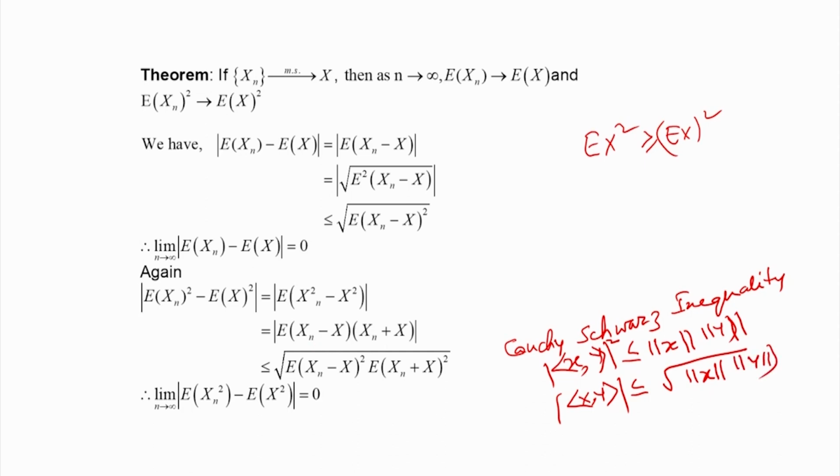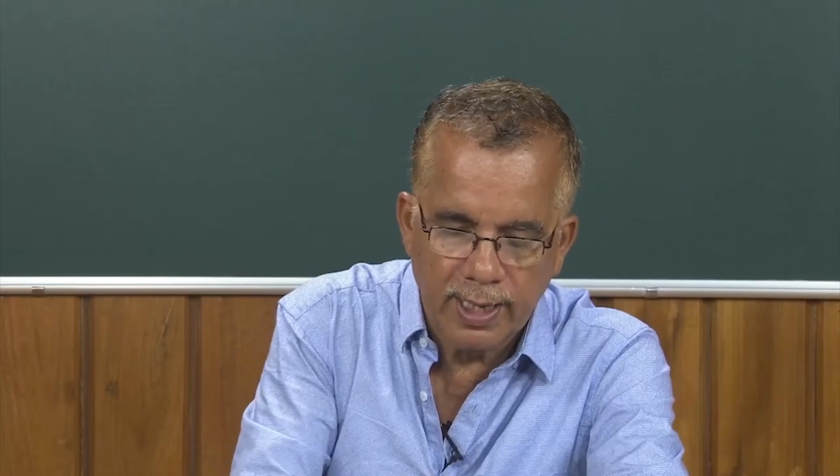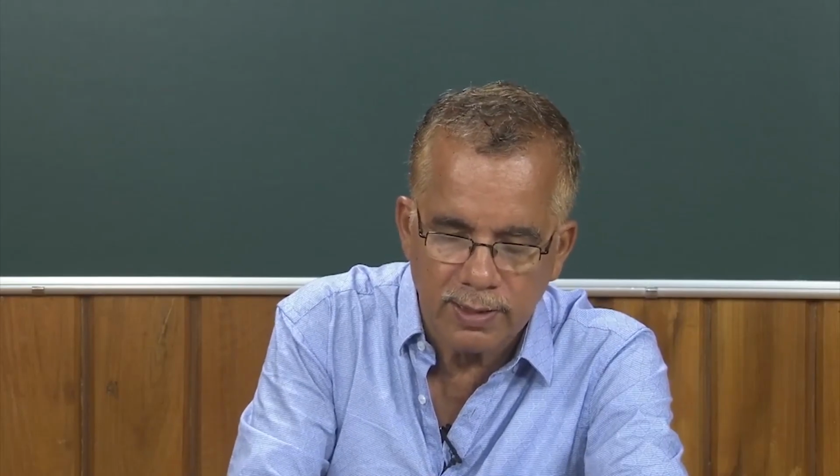So, what do we get? It is the norm of E of (x_n minus x) into (x_n plus x). So, it is the joint expectation of two quantities. Therefore, we can apply the Cauchy-Schwarz inequality. So, it will be the square root of the norm of this quantity, E of (x_n minus x) whole square, similarly, the norm of this quantity, E of (x_n plus x) whole square. Now, what happens as n tends to infinity? This quantity will go down to 0. Therefore, whatever this value is, ultimately this expression will become 0.